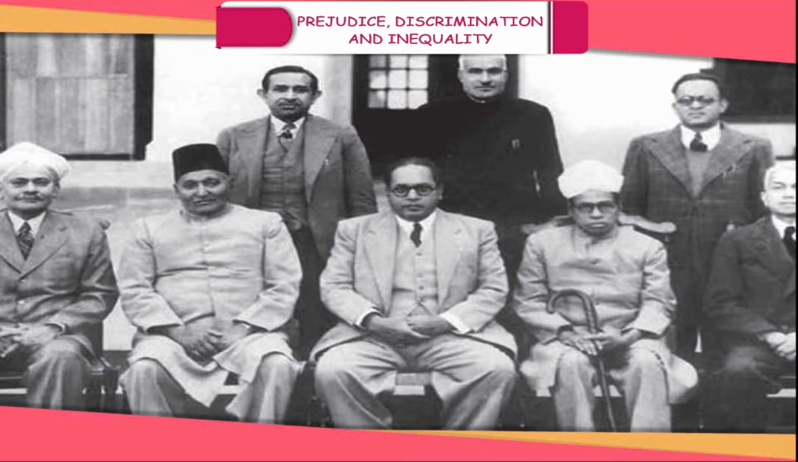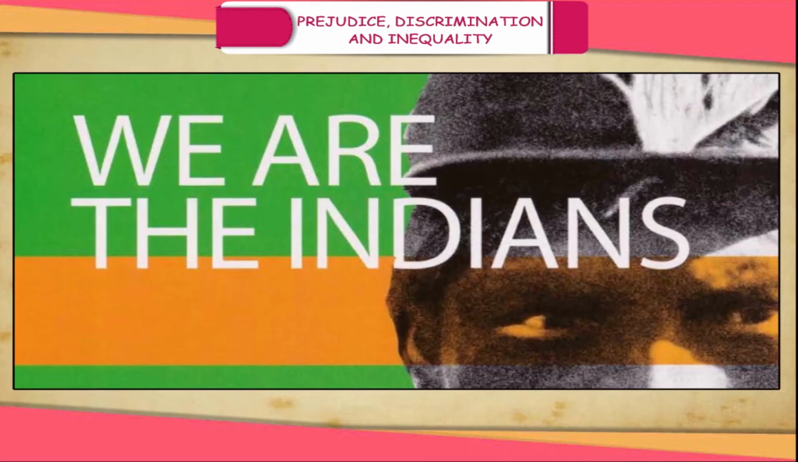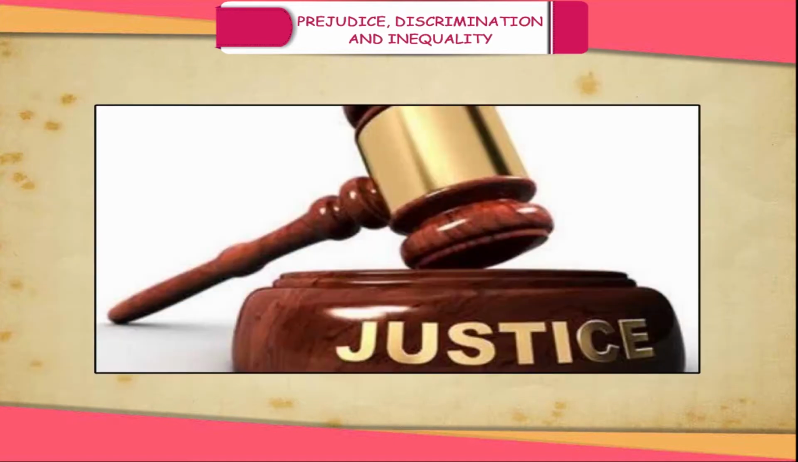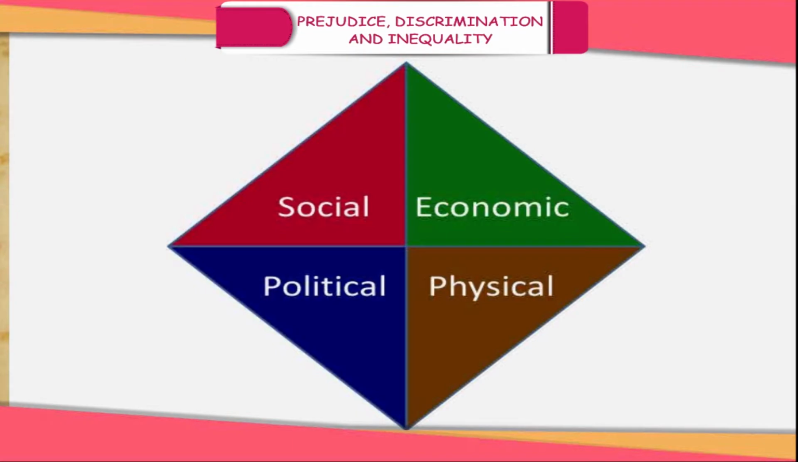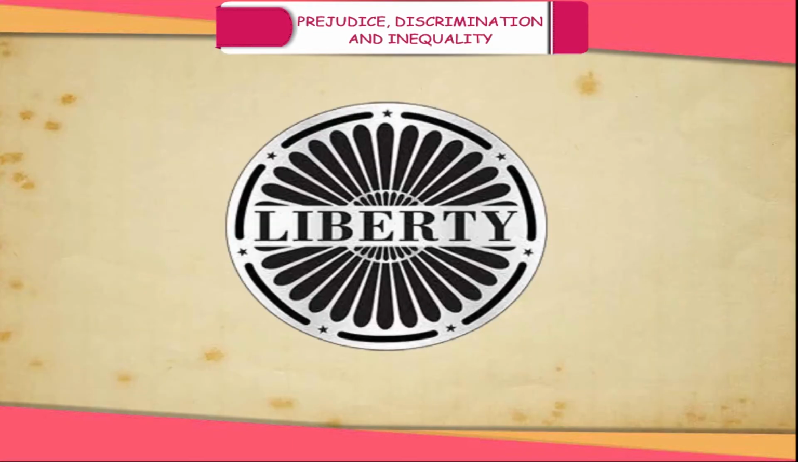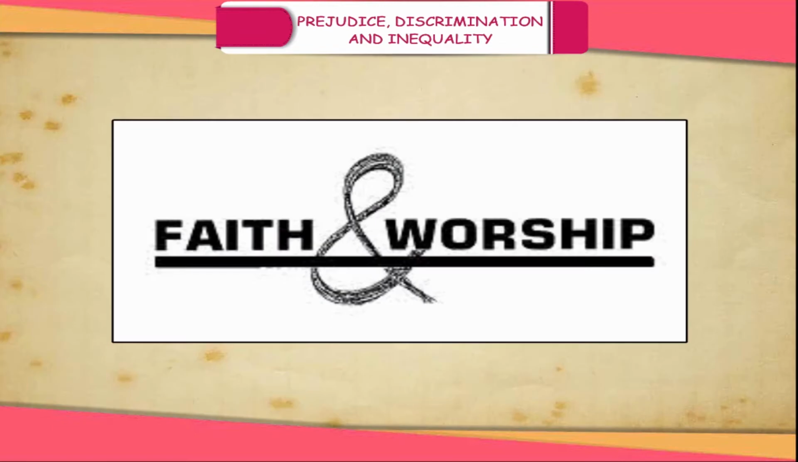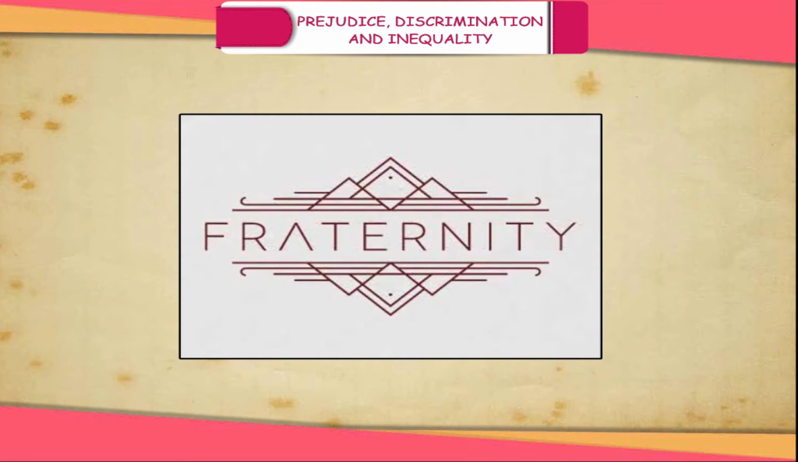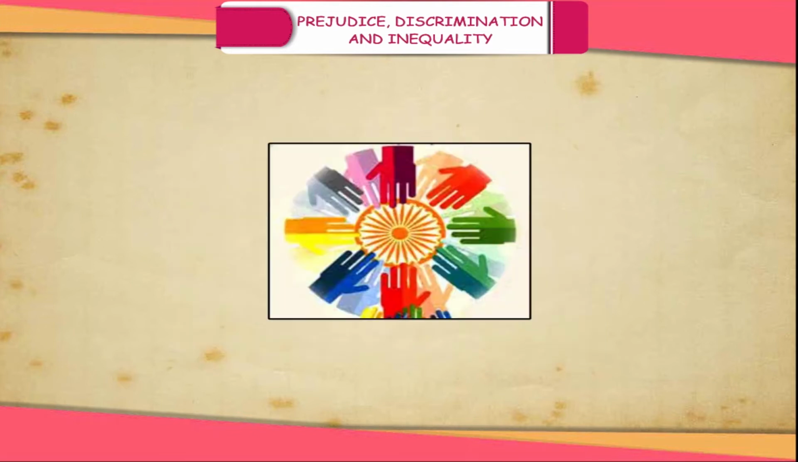Thus, our constitution declares in its preamble that we, the people of India, having solemnly resolved to constitute India into a sovereign, socialist, secular, democratic republic, and to secure to all its citizens justice, social, economic, and political; liberty of thought, expression, belief, faith, and worship; equality of status and of opportunity; and to promote, among them all, fraternity, assuring the dignity of the individual and the unity and integrity of the nation.